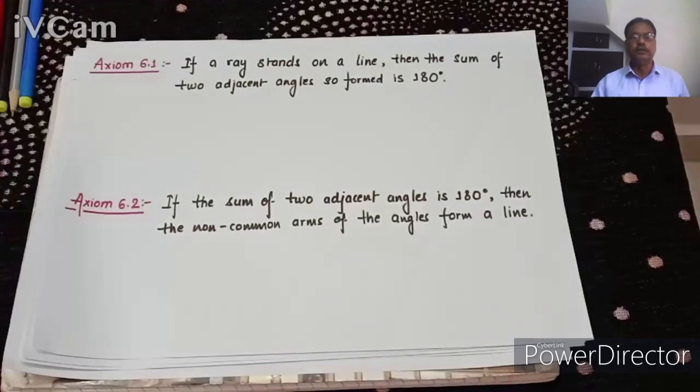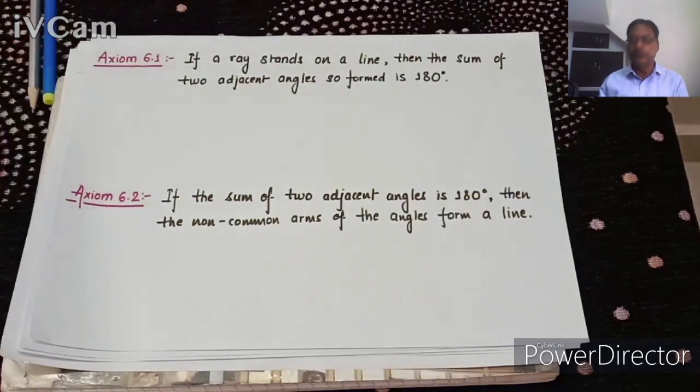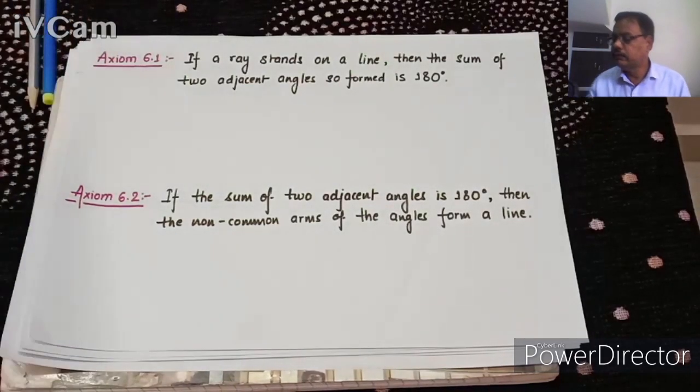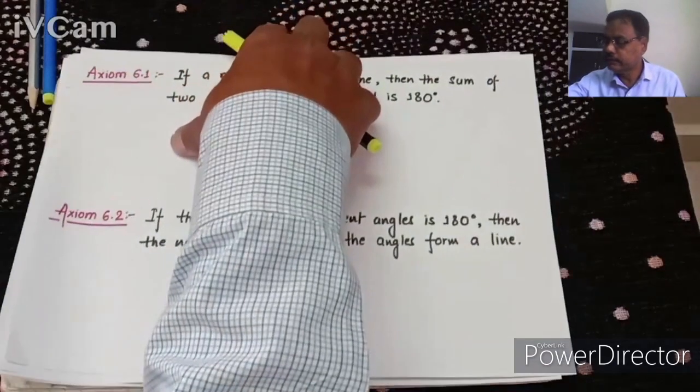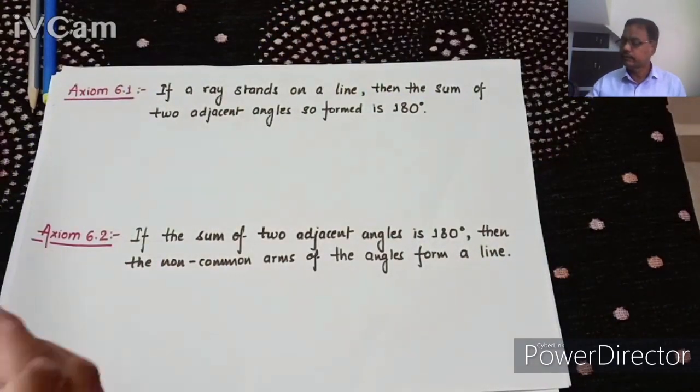Now we are coming, as we studied adjacent angles and a linear pair, so first we see Axiom 6.1.